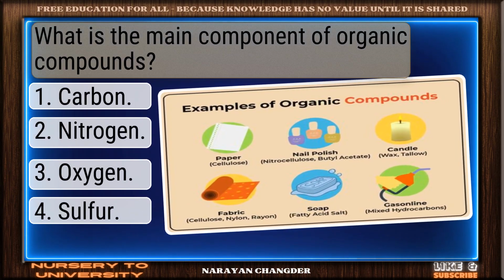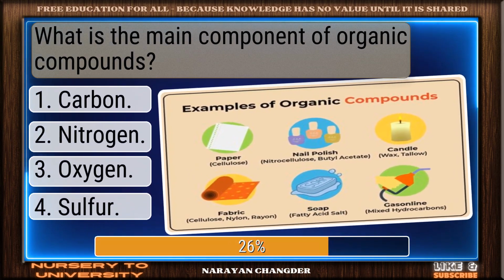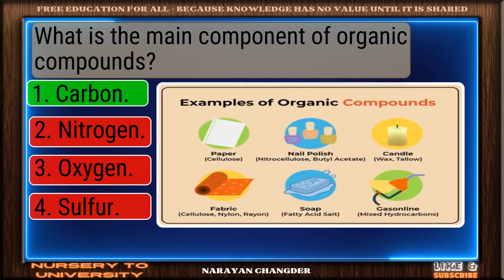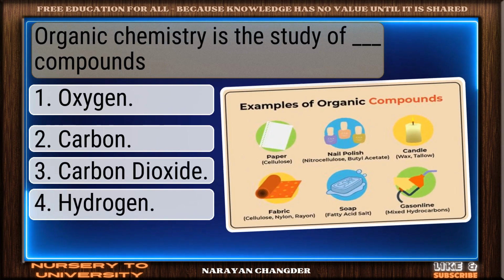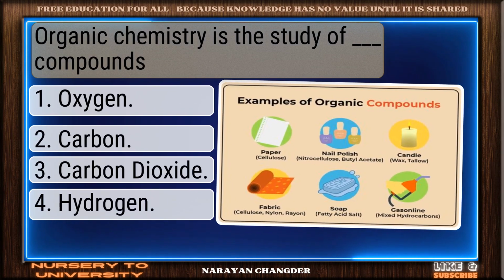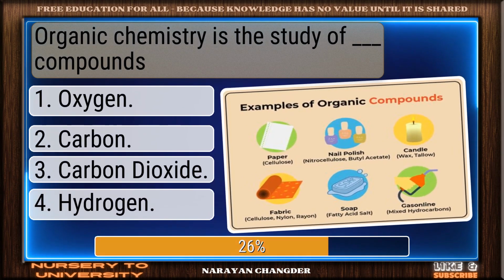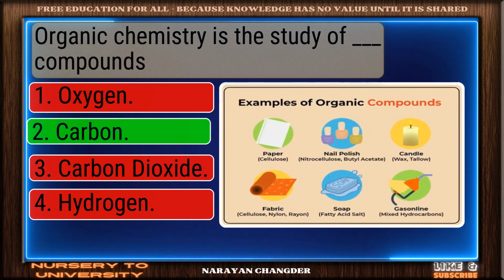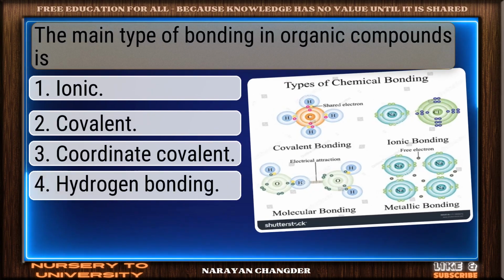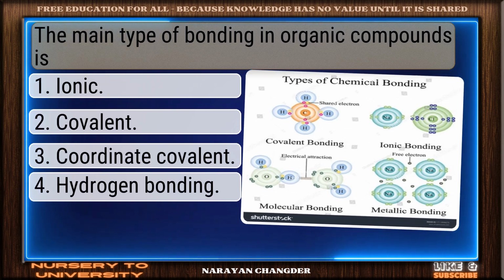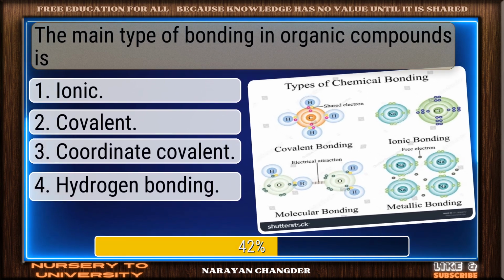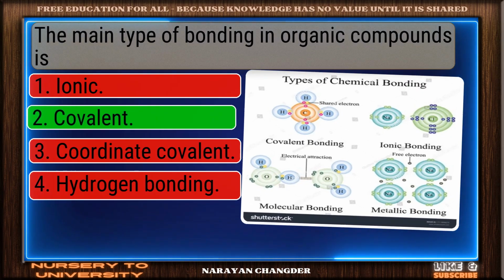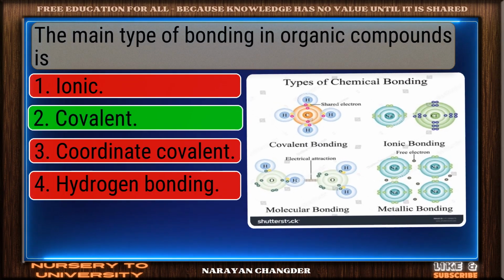What is the main component of organic compounds? Well picked. Carbon is the correct answer. Organic chemistry is the study of dash compounds. Excellent. Carbon is a brilliant choice. The main type of bonding in organic compounds is... You're right. Covalent is the correct answer.